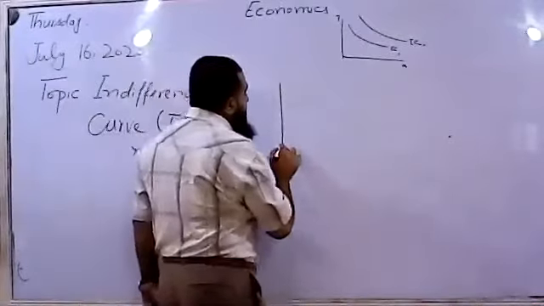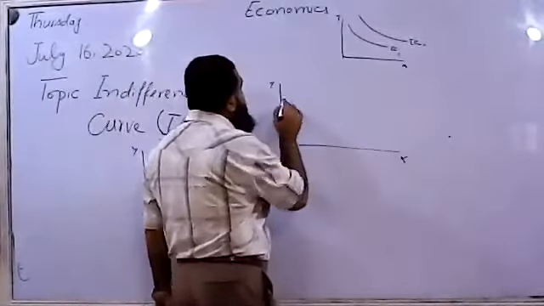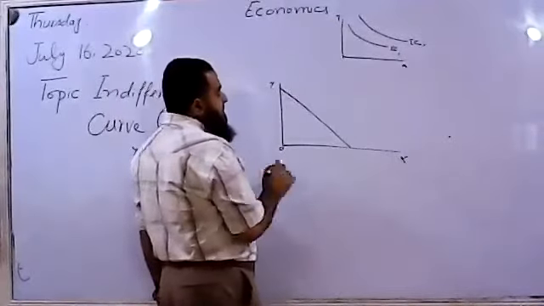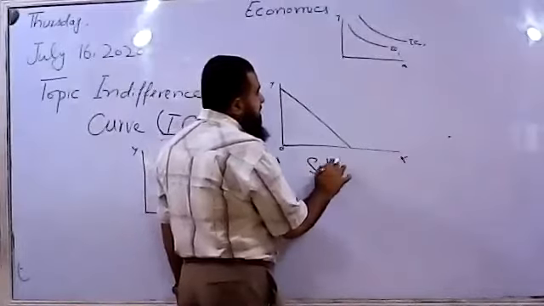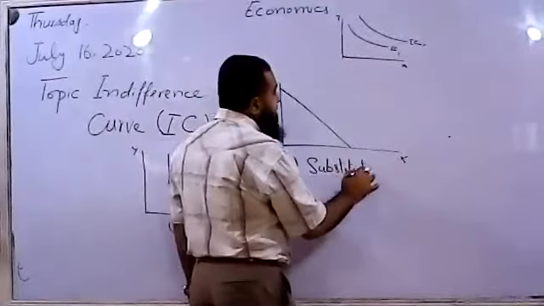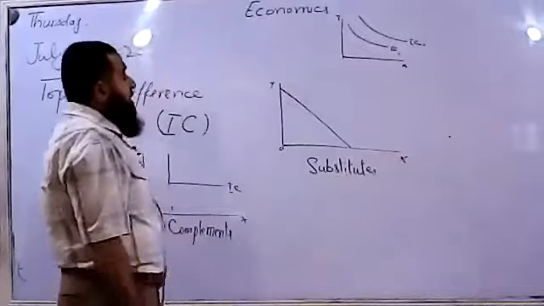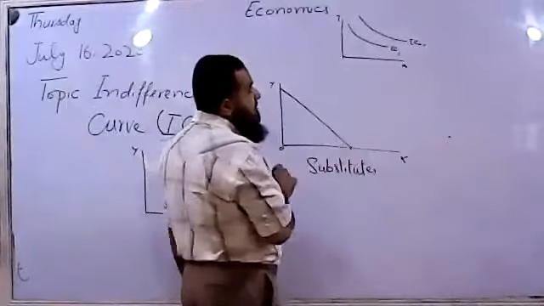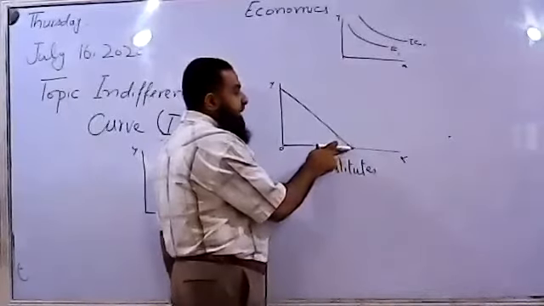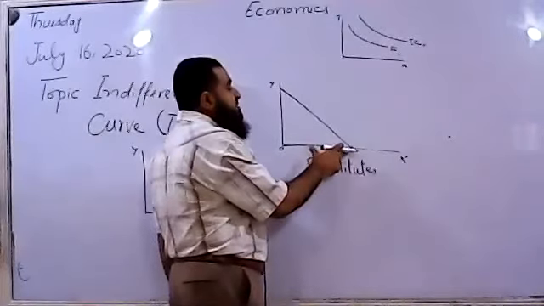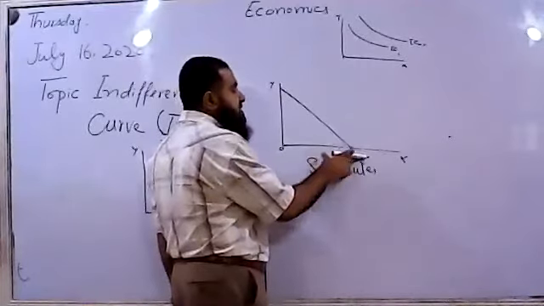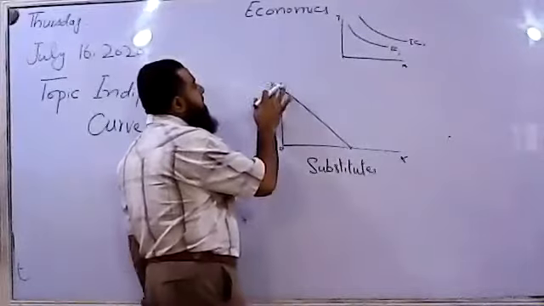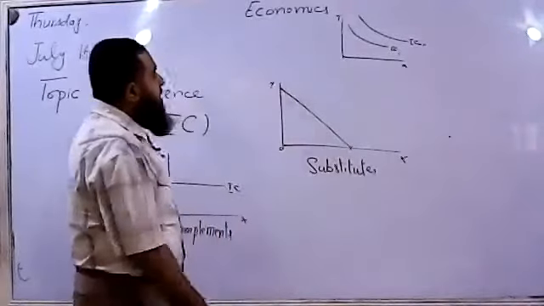When goods are substitutes for each other, they have this shape of indifference curve. Substitutes means they are consumed instead of each other. Either the consumer consumes X only, and remains at this point, or he consumes Y. There is no in-between point of consumption.